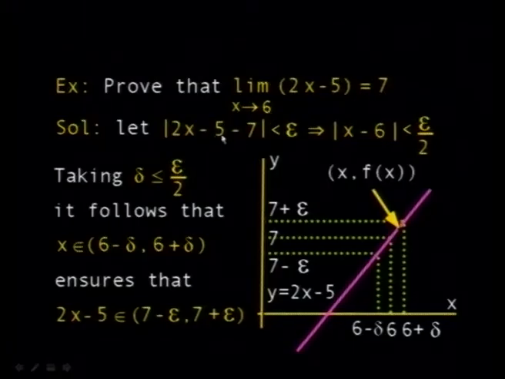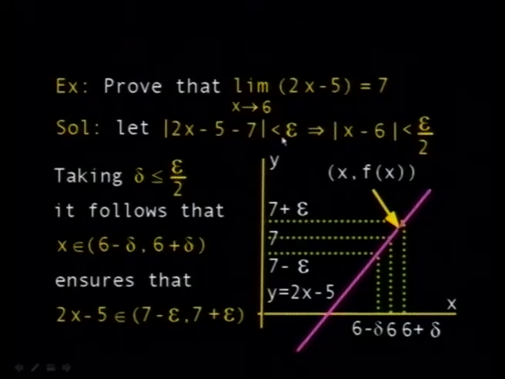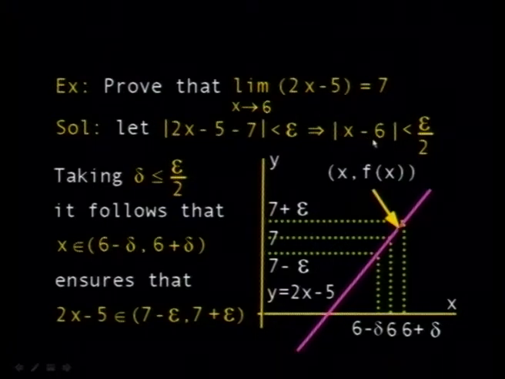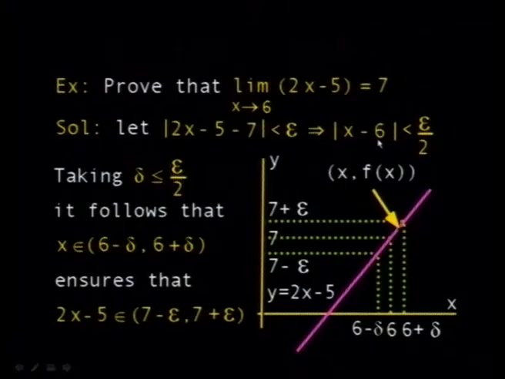So what we do, we subtract from 2x minus 5 the value 7, and we try to see whether this is less than epsilon when x minus 6 is less than delta. Of course, because 2x minus 5 minus 12 is equivalent to this. But this tells you what? It tells you if x minus 6 is less than epsilon over 2. In other words, you have a point x in a deleted neighborhood of the point 6 and of radius epsilon over 2. So you take delta less than epsilon over 2.